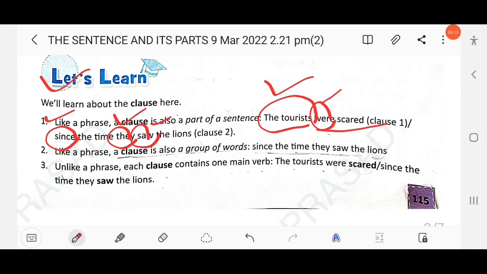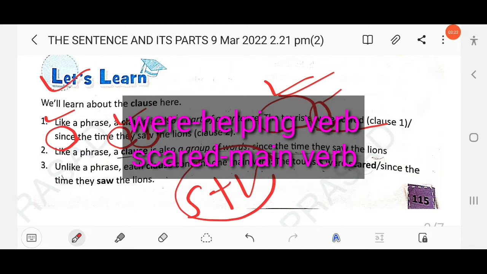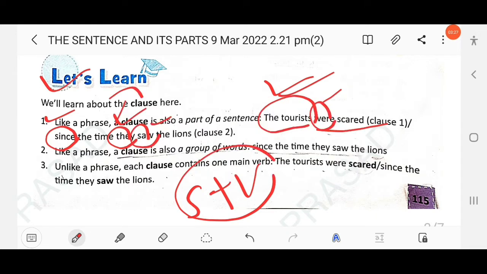A sentence is a clause itself. As we have already discussed, in a clause there is a subject plus verb. We find the same here: the tourists is the subject, were the verb. They is another subject, saw the verb. This is clause number 2, and the tourists were scared is clause number 1. That means in a sentence we can find one clause, or there may be two clauses or three clauses.